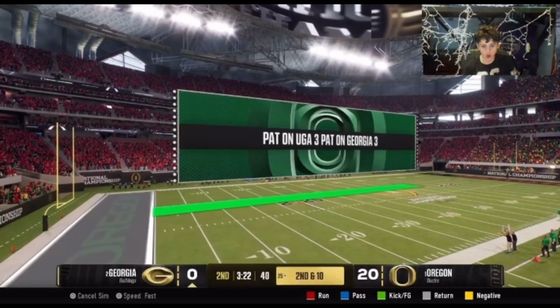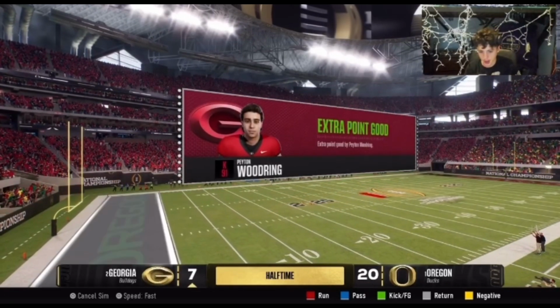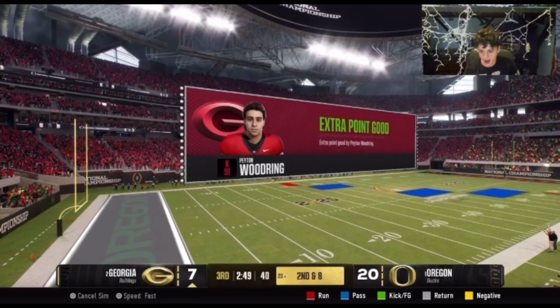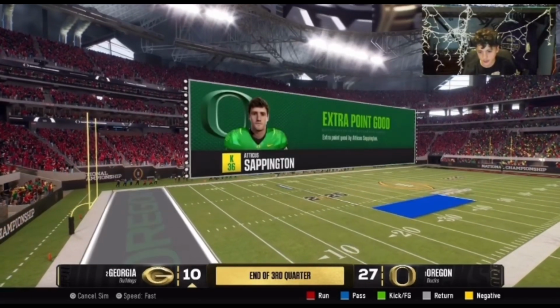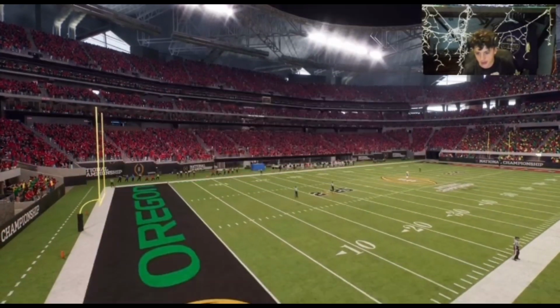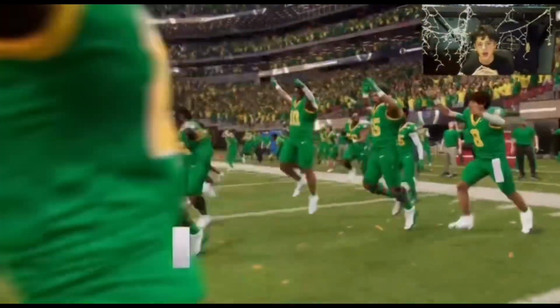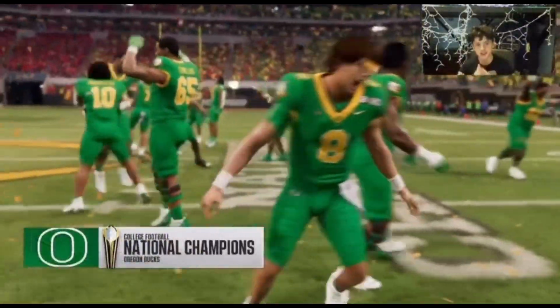Then you got Oregon coming up with another touchdown. Then you got Georgia striking back. Georgia's trying to come back. Georgia scoring a field goal. Georgia seeing if they can come back. And this is going to be over. The Oregon Ducks win the Cup Show National Championship simulation, folks.